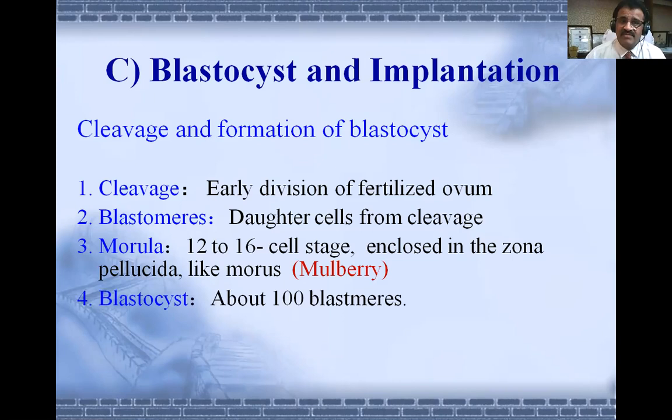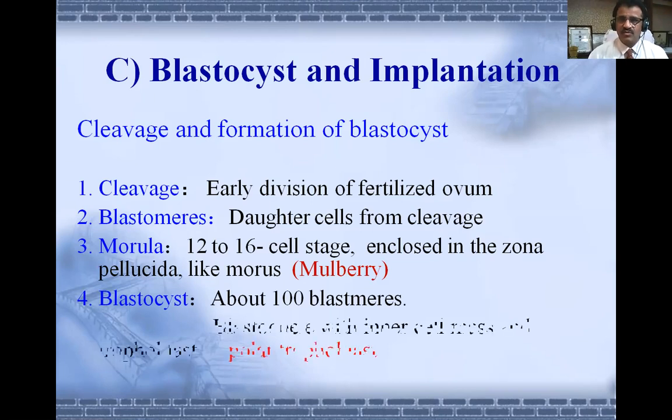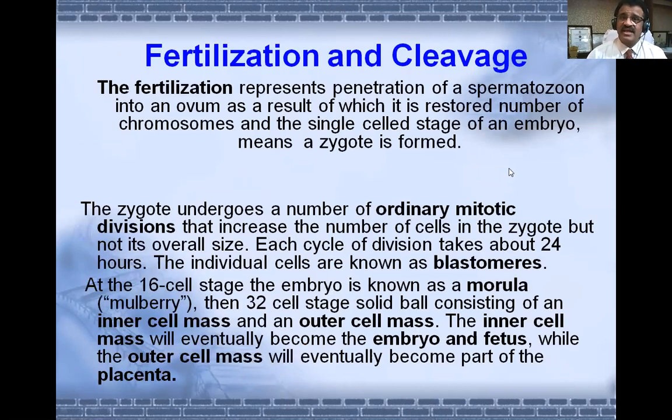And after morula, the division will go on, and by the stage of 100 blastomeres, the same structure is now called a blastocyst or blastula. It is called a cyst because now it is hollow from inside. So there is an inner cell mass and a trophoblast, and then there is a cavity. So it is called a blastula.